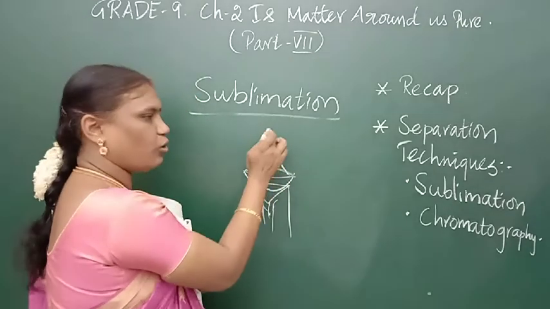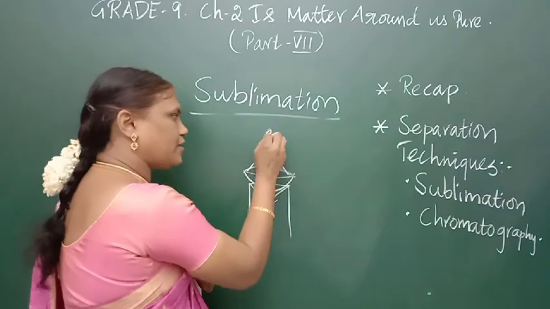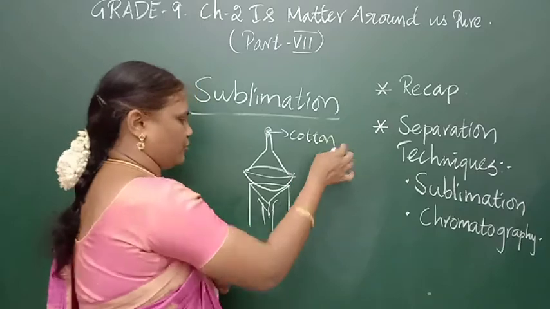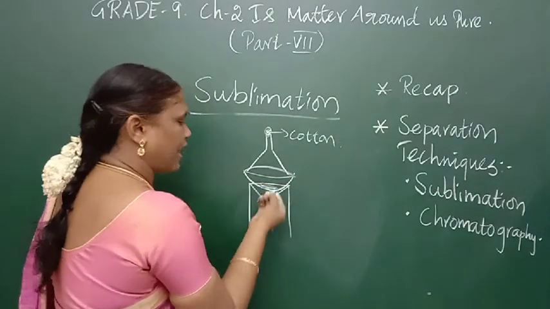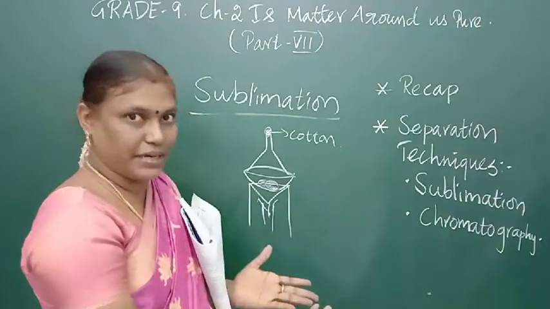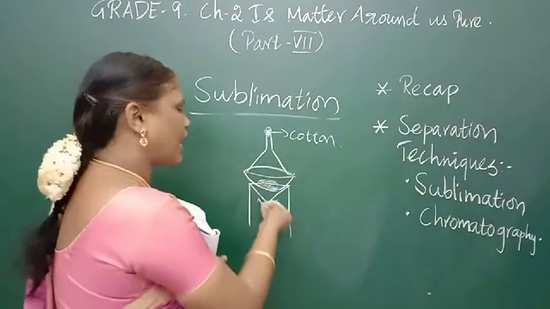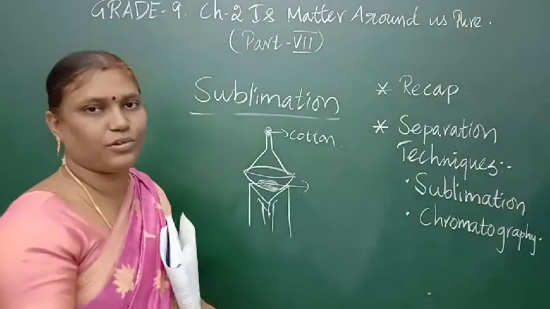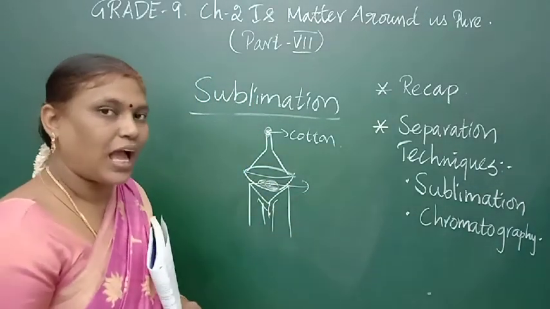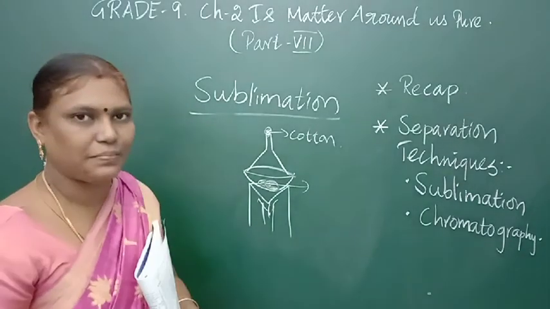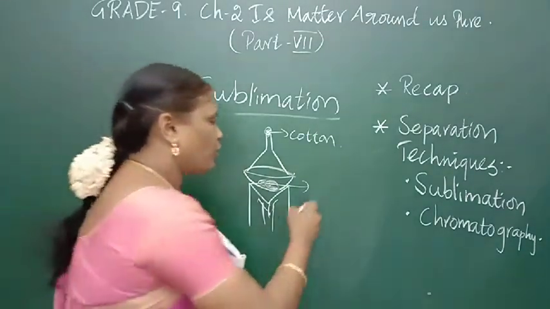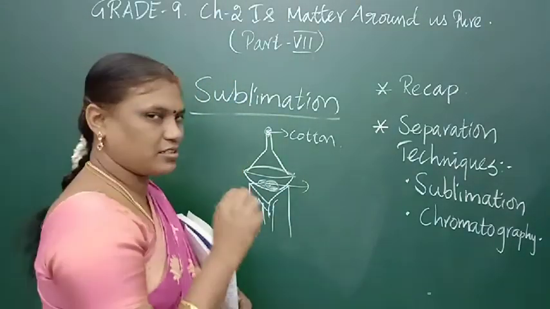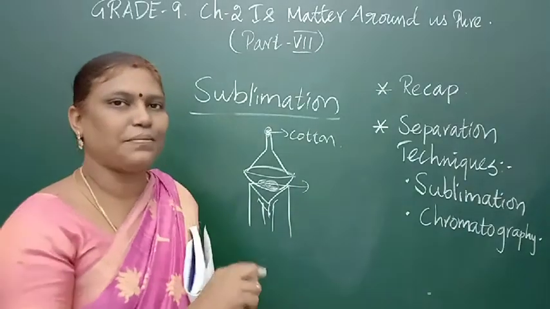Above that, the hole in the funnel should have a cotton plug. Cotton plug means we have to insert cotton. I will tell you what for. I am taking salt as well as camphor, mixed together, and I want to separate the two. The salt and camphor are inside. You can use ammonium chloride, anthracene or naphthalene, any one, and the other substance should not sublime. One should sublime, another should not. Sublime means directly solid to gas, gas to solid. Only such a substance can be separated from a non-sublimable substance.